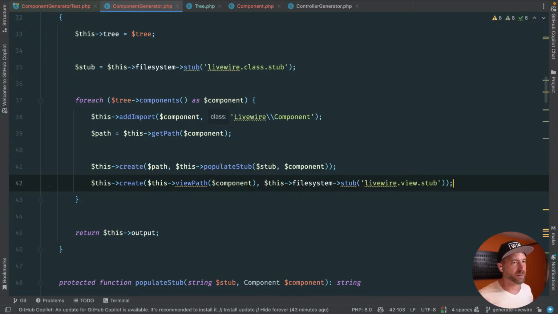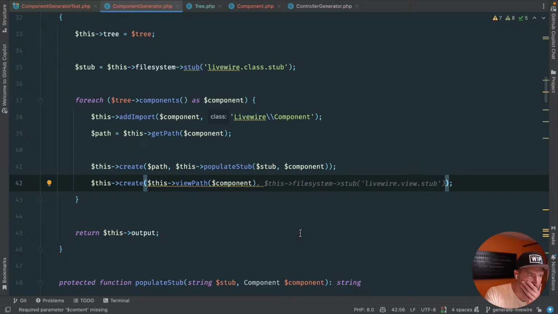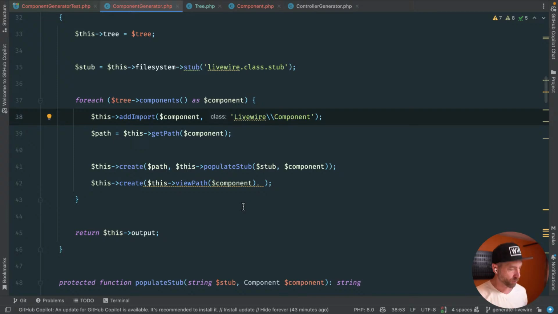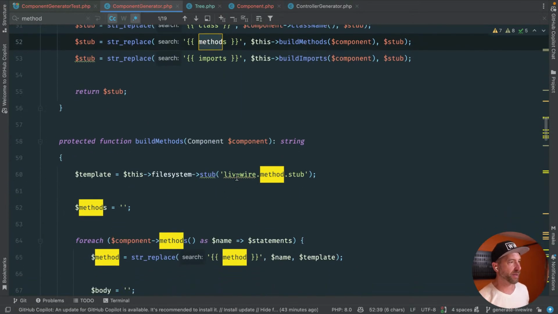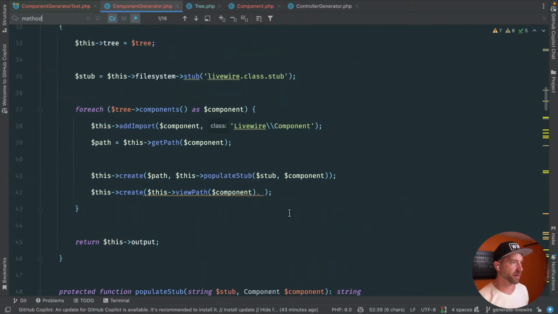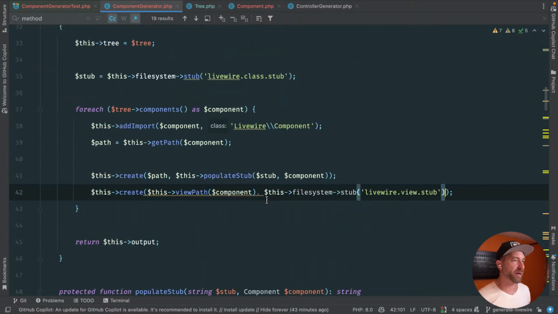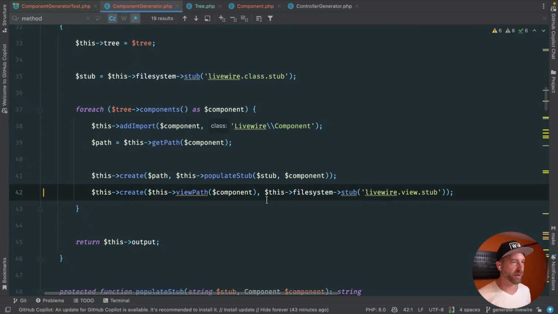We don't want to do this like 6,000 times. So I don't want to read from the file system like forever and ever and ever. I guess we could just put it up here. What are we doing with method? I think we only pull out method when it's there. Whatever, I'm not going to worry about that right now.